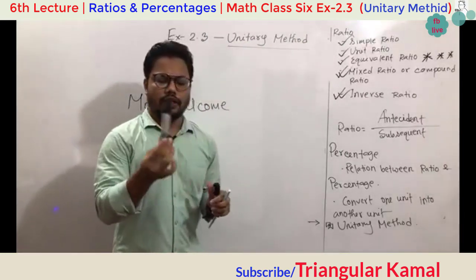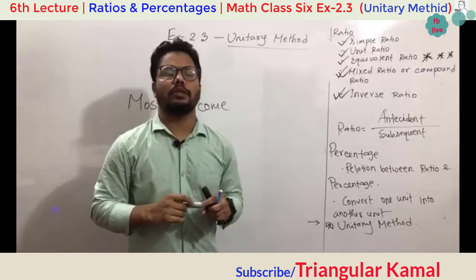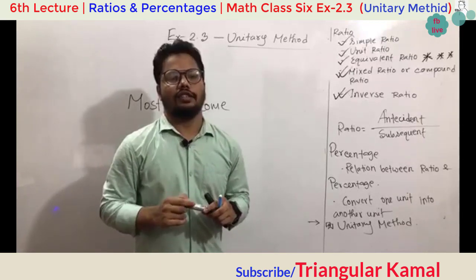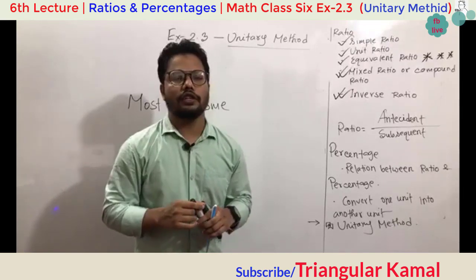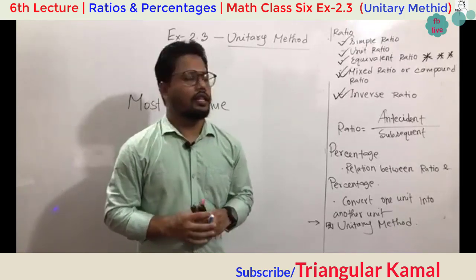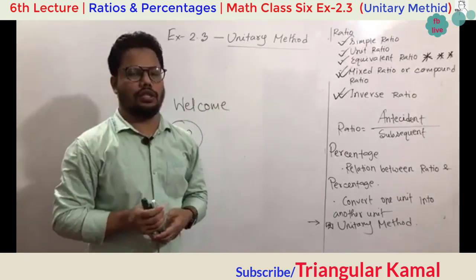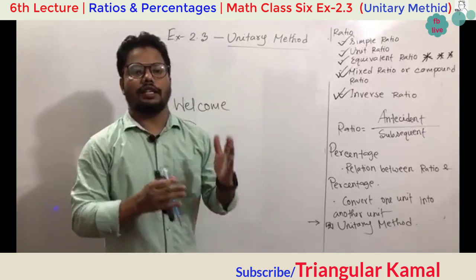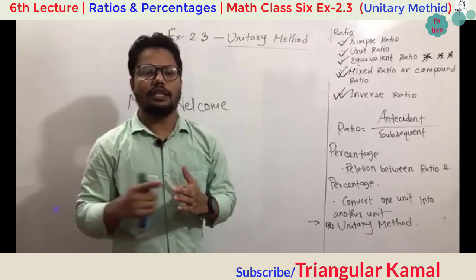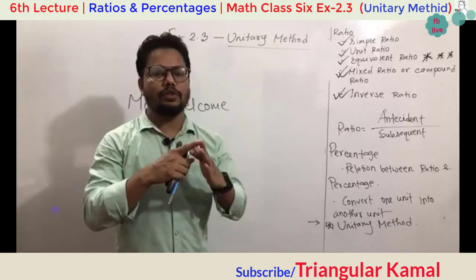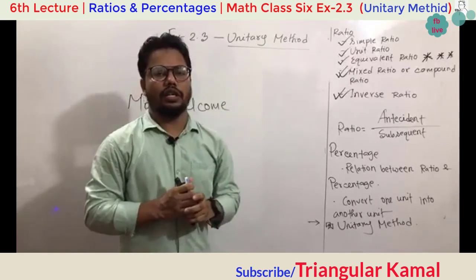Suppose the cost of this marker is 60 taka, then what will be the cost of 5 markers? Or if the cost of 5 markers is 500 taka, what will be the cost of each marker? So basically these types of mathematical problems use the unitary method, like time and students, food and students or food and workers, time and days. Basically these types of real life problems we usually solve by the unitary method.